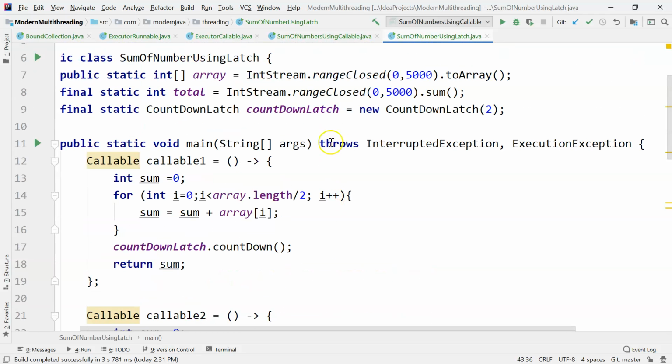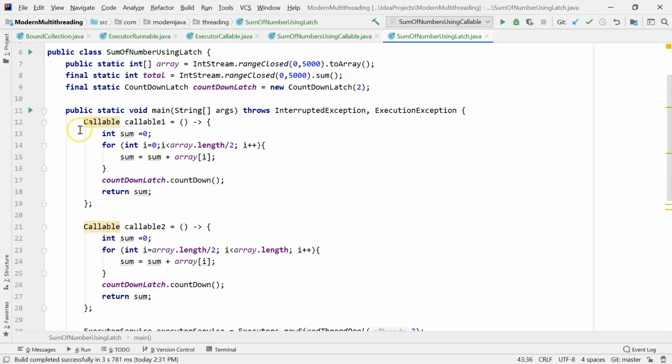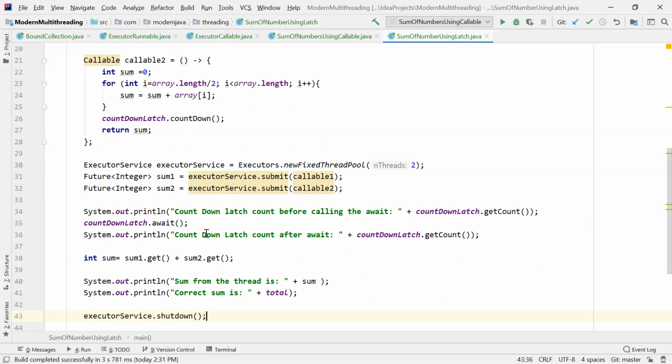So let's look at the code again. First of all, we are creating two callables, and inside the callable we are decreasing the counter. Here we start the countdown latch with a counter of 2, and within each callable we are decreasing the counter after calculating the sum, and then we are submitting those two callables using executorService.submit, and submit will return us the result, which is this sum.